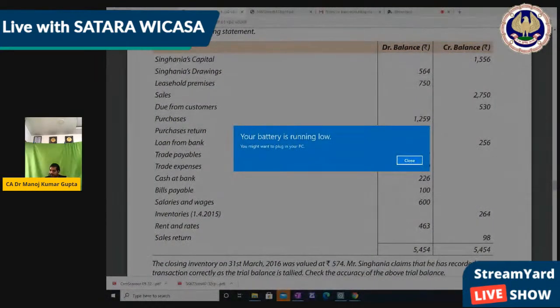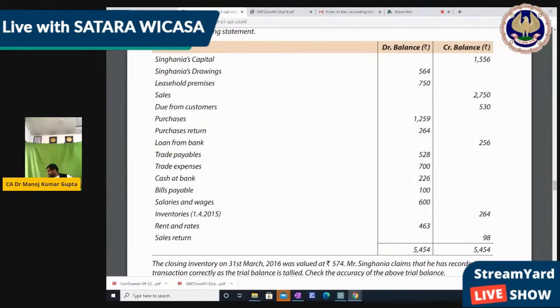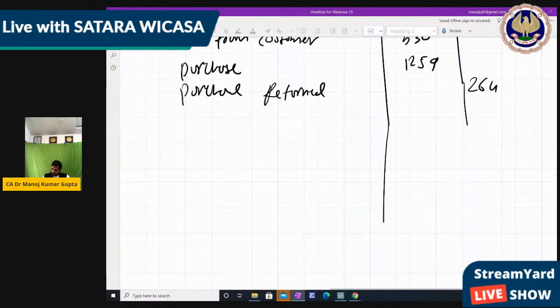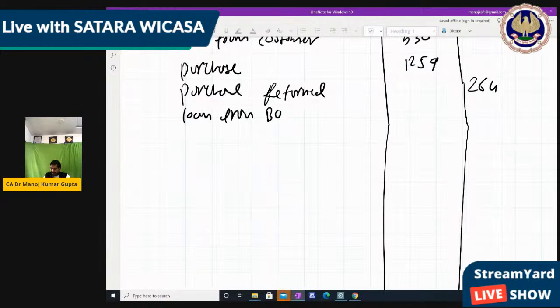Next, loan from bank 256. It's correct. It's a credit side, right? Loan from bank 256.